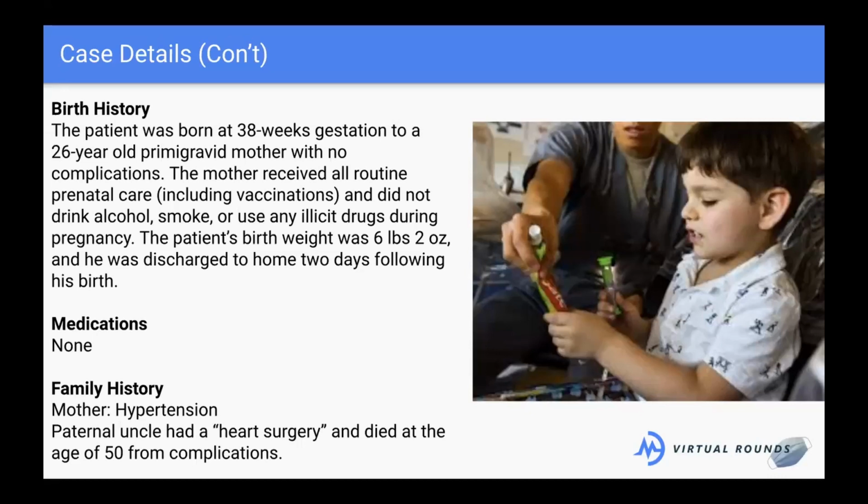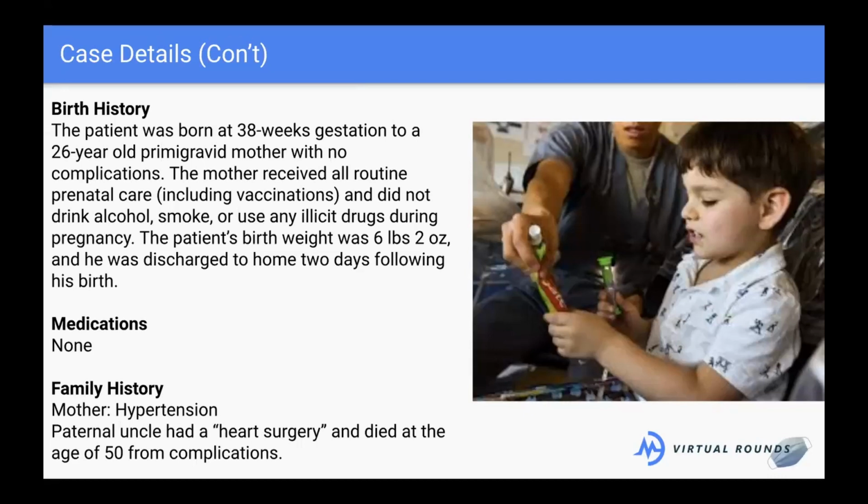Birth weight's a little low. Baby is a week or two early-ish, kind of right on the border. So it's a little low, but as you said, we're not super concerned with it yet. He went home 2 days later, so he's pretty much healthy. Not on any medications, so maybe he didn't have asthma as a young child, because he might be on something for that.